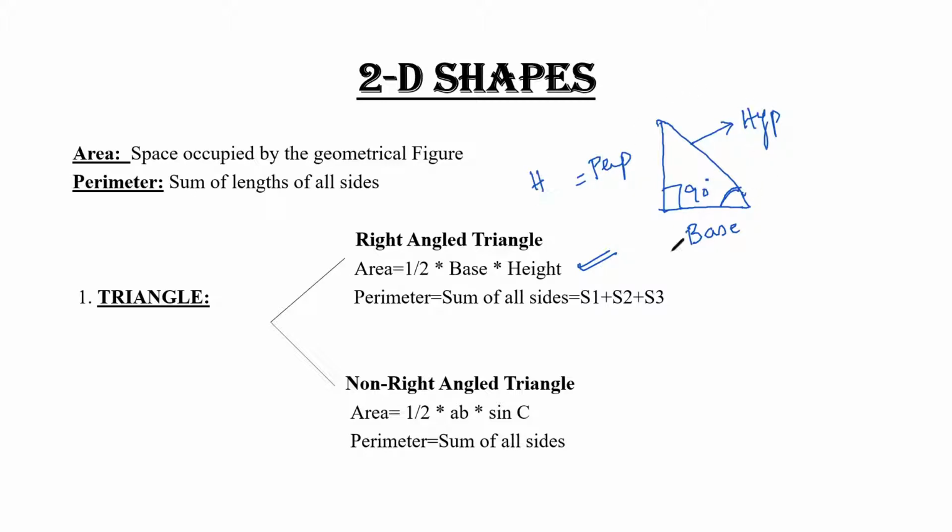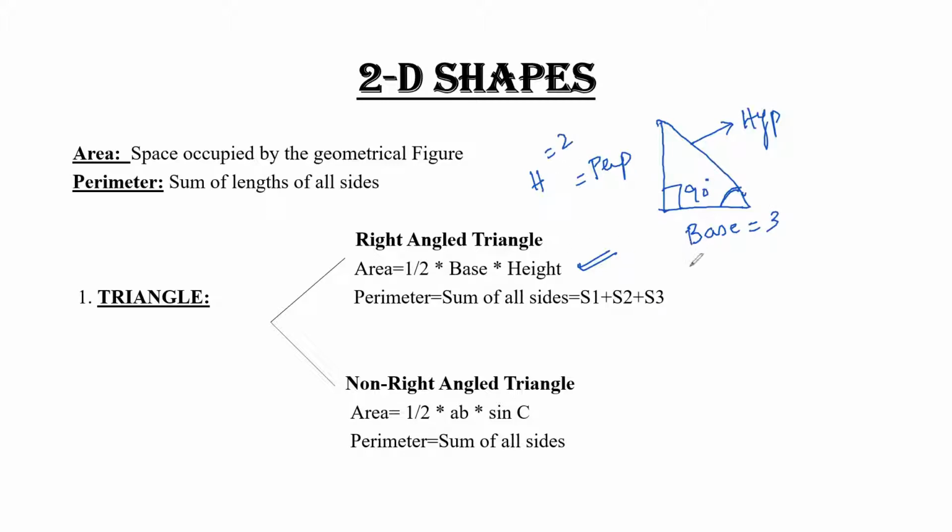So if you have been asked to find the area of a right angle triangle, just apply the formula, half base into height. You have been provided with the value of base and the value of height. After multiplication, suppose you have been provided with the value 3 and here is your value 2.